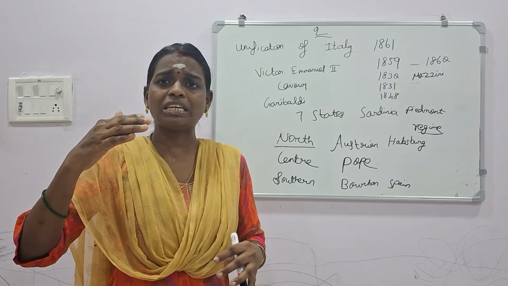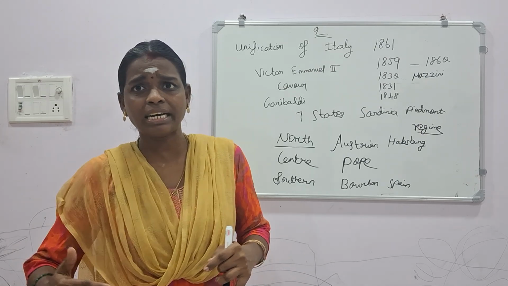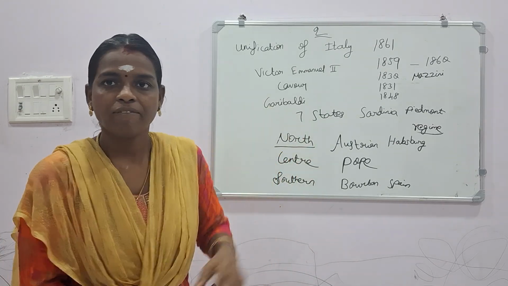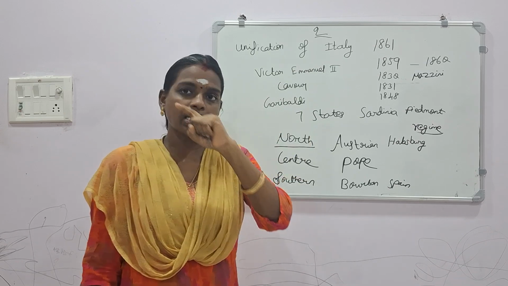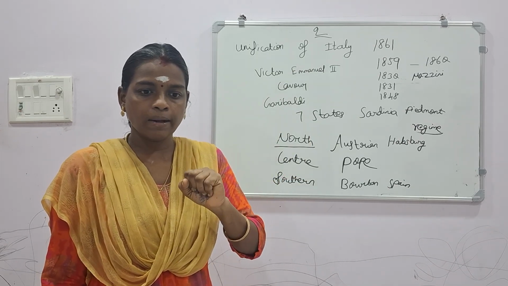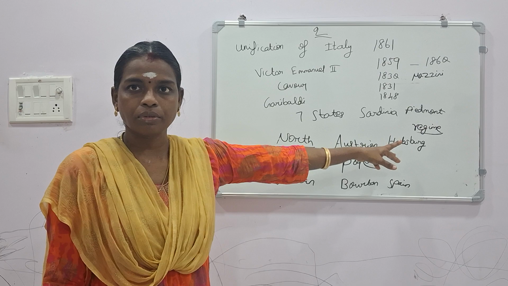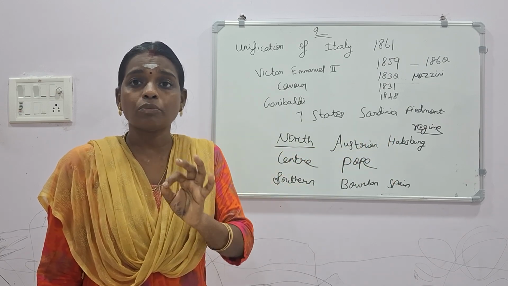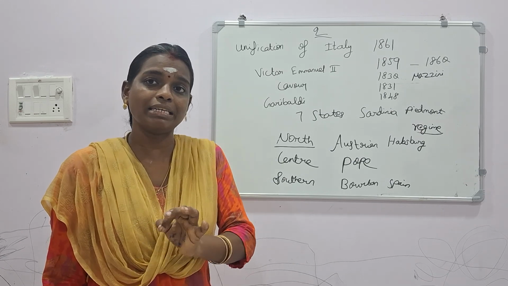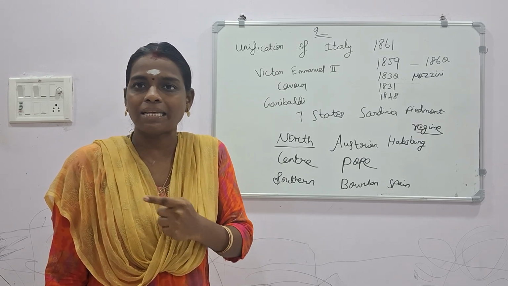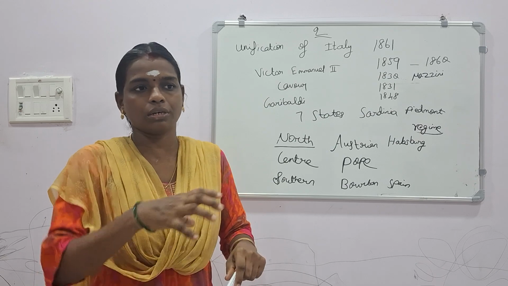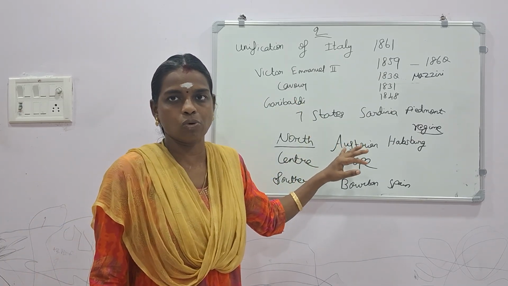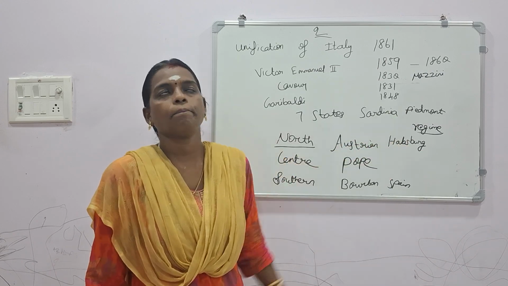When the unification of Italy plan done by Giuseppe Mazzini failed, that work was carried on by Victor Emmanuel II, who was the king of Sardinia-Piedmont.